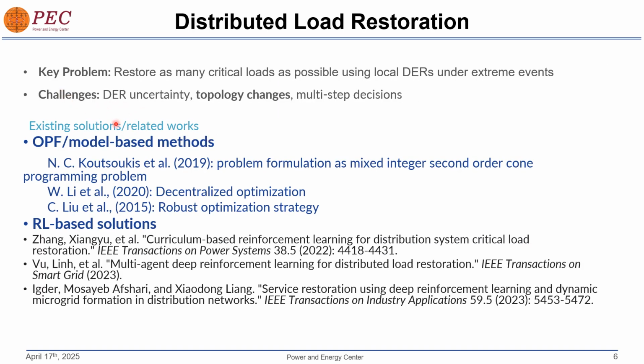The main challenges in distributed load restoration are the DER uncertainty, topology changes, and multi-step decisions. And the existing solutions could be categorized into two main methods: OPF or model-based methods, which use optimization-based strategies, and the second one is reinforcement learning-based solutions, which use a learning-based strategy to do the critical load restoration. And these are the recent works that have been done in each of these categories.